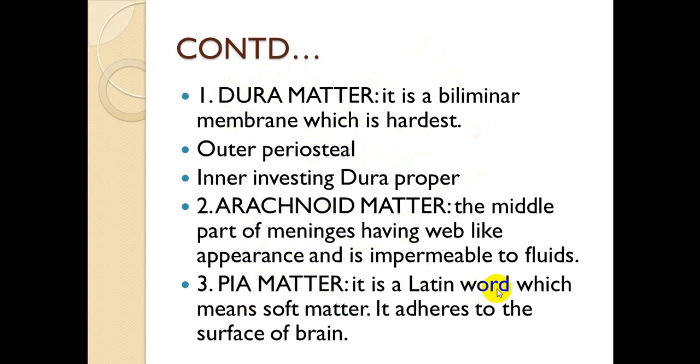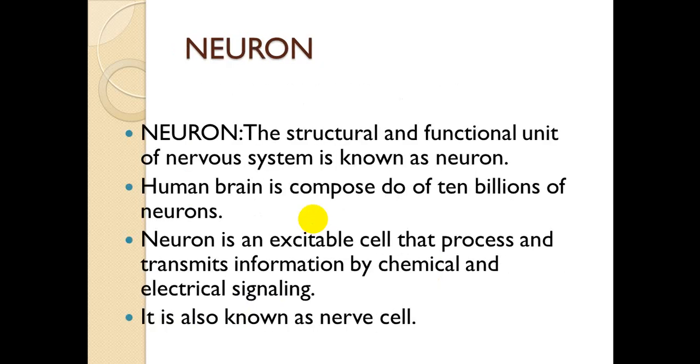Pia mater is a Latin word which means soft mother. It is soft as compared to the dura mater, which is the hardest layer. Pia mater is soft and adherent to the surface of the brain and spinal cord. So the dura mater is in contact with the skull, and the pia mater is in contact with the brain and spinal cord, covering them. These three layers, dura mater, arachnoid mater and pia mater, are known as the meninges.